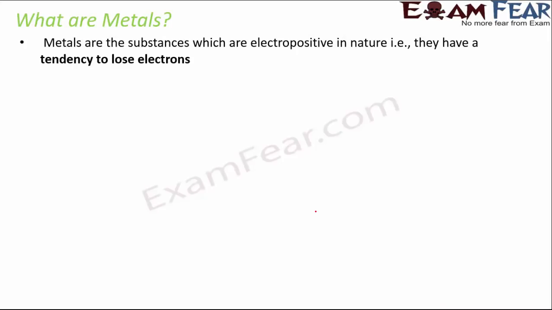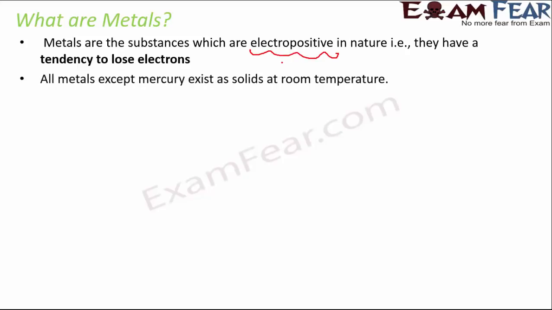So metals are those substances which are electropositive in nature. So what do we mean by electropositive? That is, they always have a tendency to lose electrons, and the moment they lose electrons, they become positive. That is why they are called electropositive. Now, all metals except mercury exist as solids at room temperature.